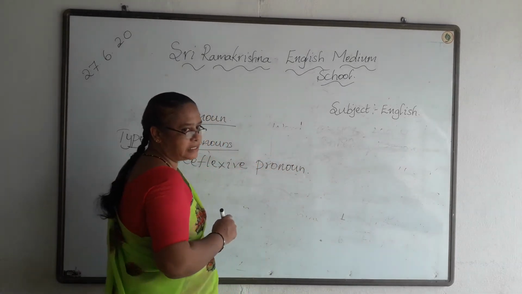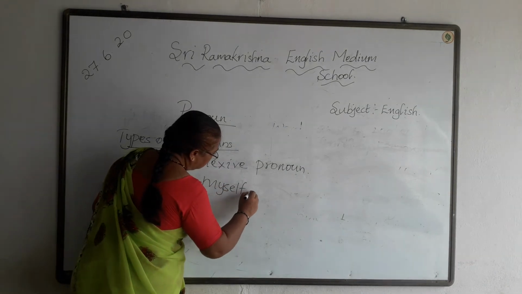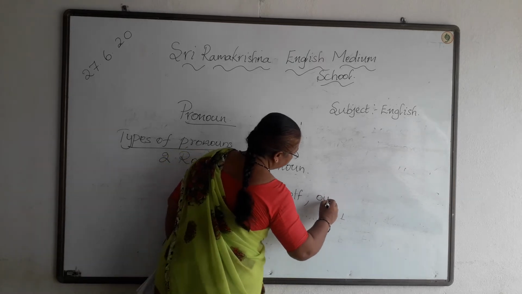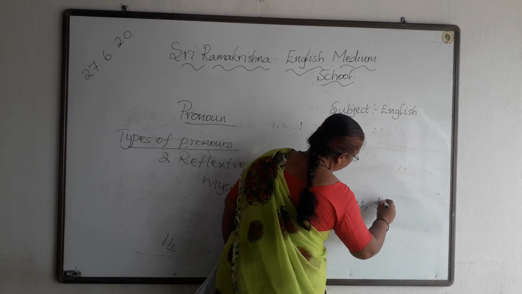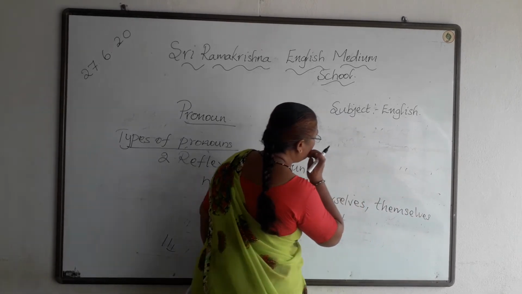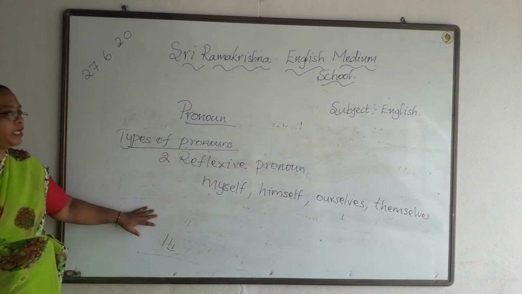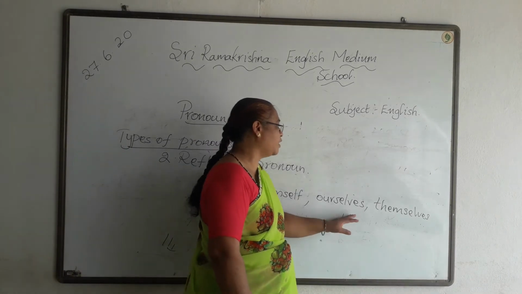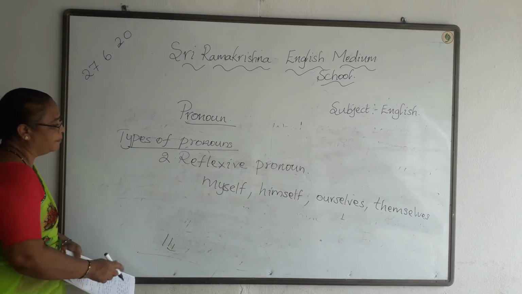In certain sentences, pronouns like myself, himself, ourselves, themselves, etc. act as the object to the verb. So in reflexive pronouns, in some sentences, these pronouns act as the object to the verb.